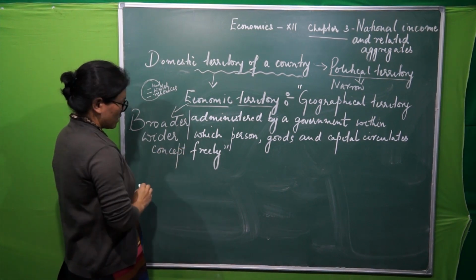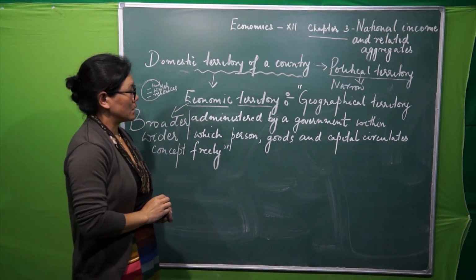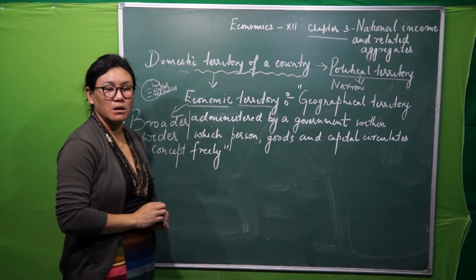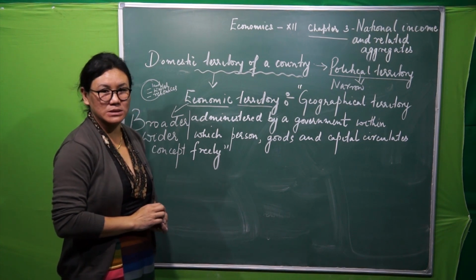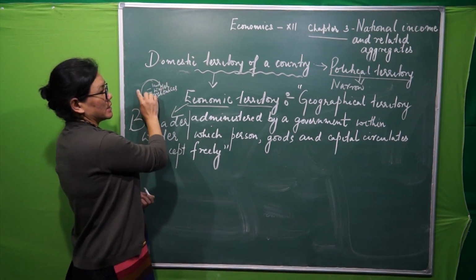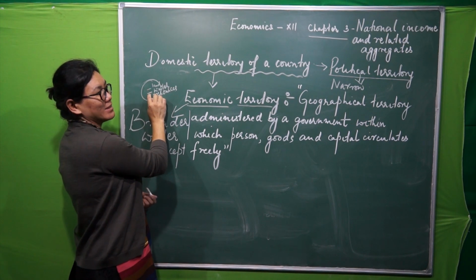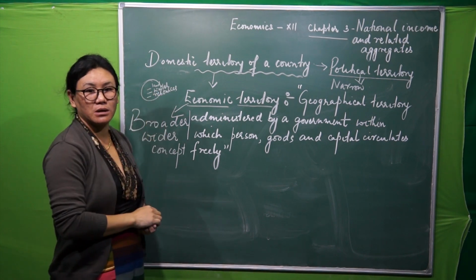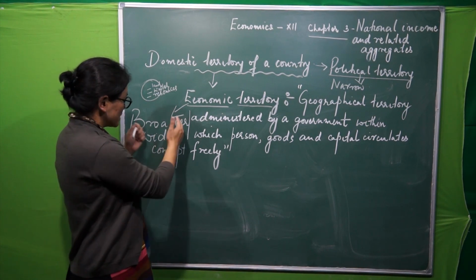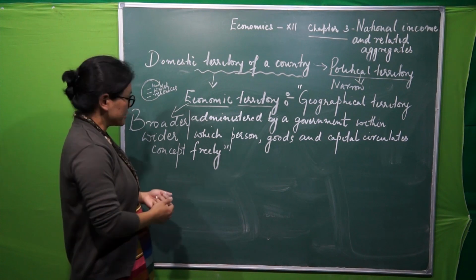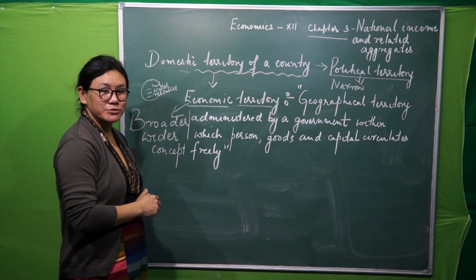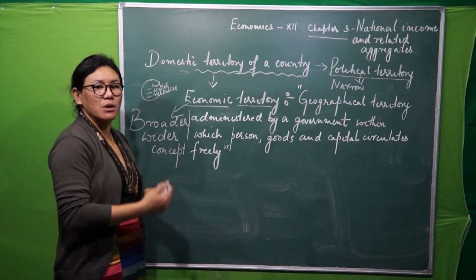When we say broader concept, domestic territory includes many more things apart from the things within the political territory. I said it includes so many things, right? What is included we will see later.